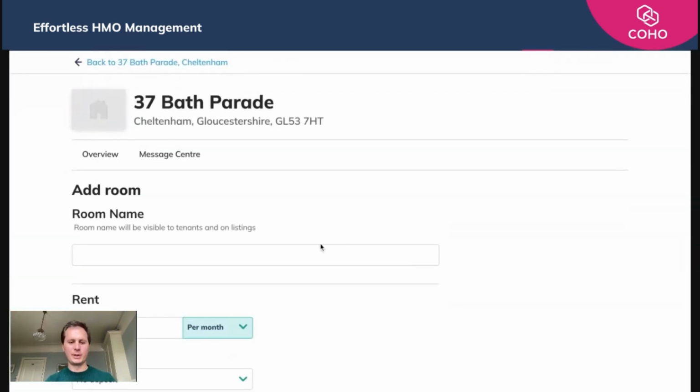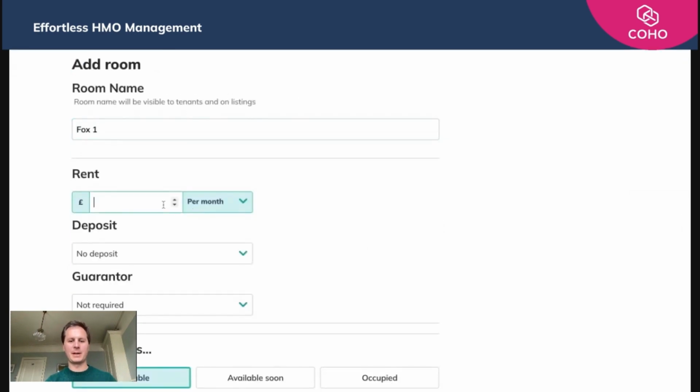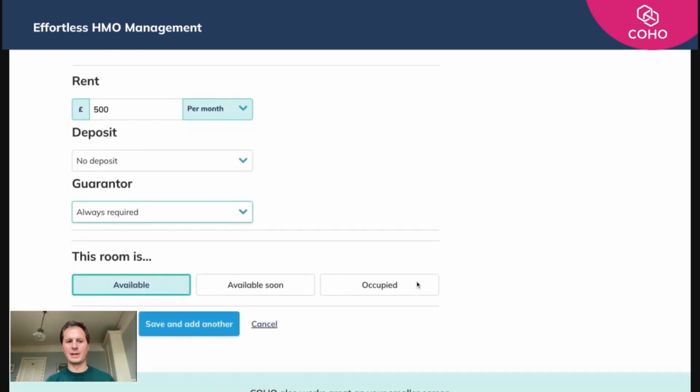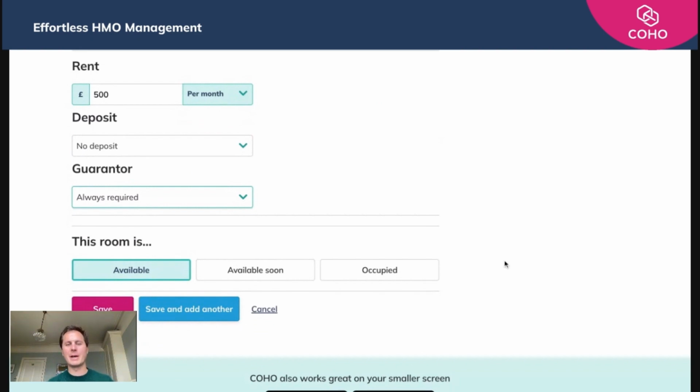So we're going to call this room Fox 1. The rent's going to be £500 a month. We're not going to have a deposit, although you can choose various options. And we do always require a guarantor. You then have three options, whether or not the room is available, soon, or occupied.